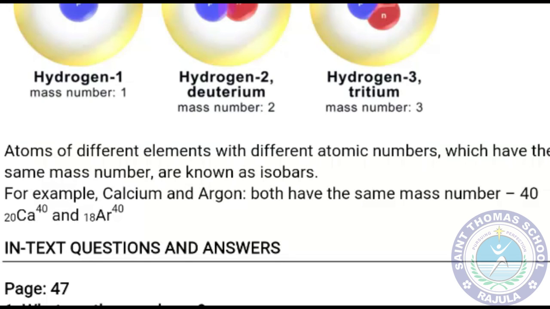The atoms of different elements with different atomic numbers which have the same mass number are known as isobars. For example, calcium and argon both have the same mass number, 40. As you can see, calcium has atomic number 20 and argon has atomic number 18, but the atomic mass in both cases is the same, that is 40.